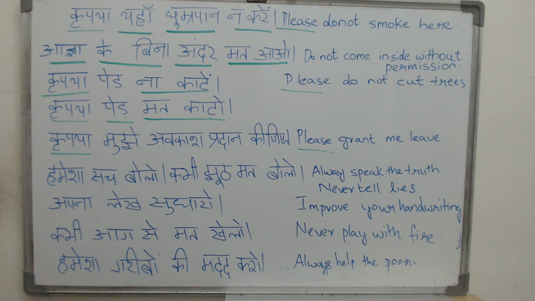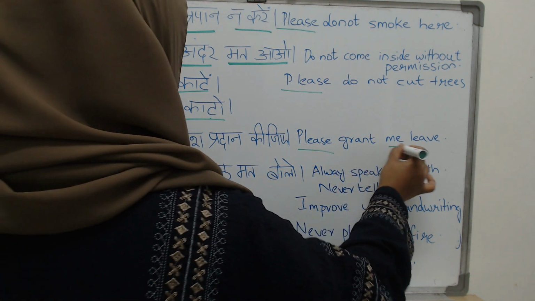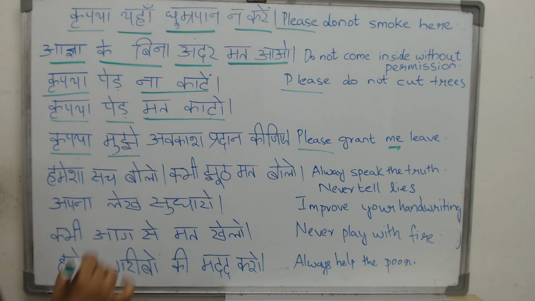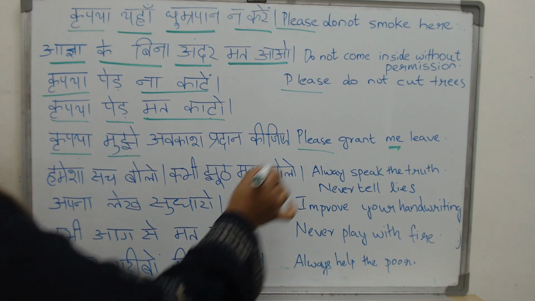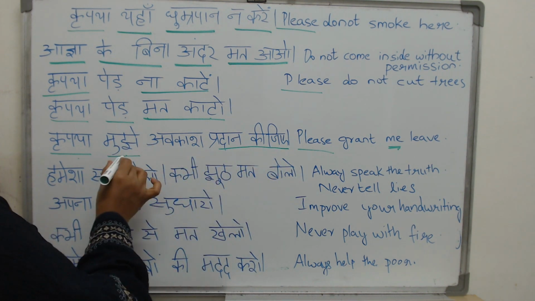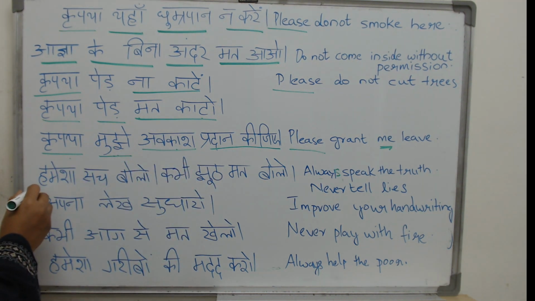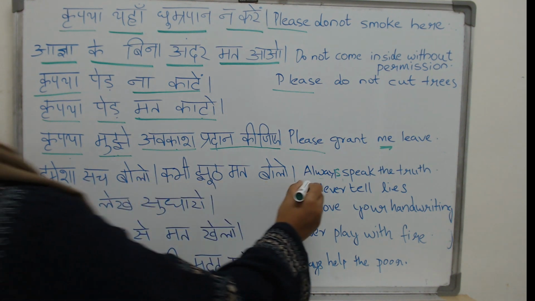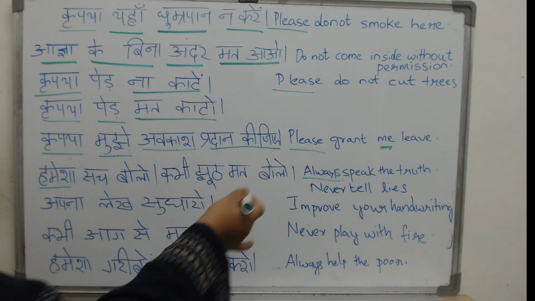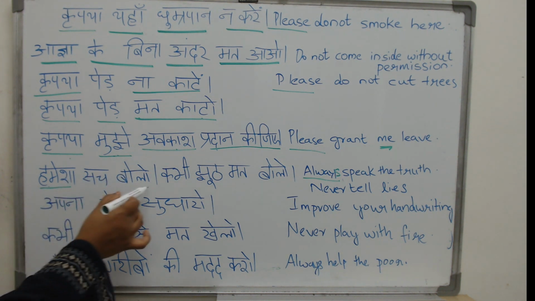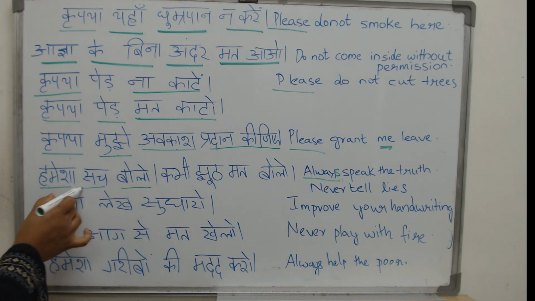कृपया मुझे अवकाश प्रदान कीजिए. Now this sentence is a bit different. Why? Because we have a me in the sentence. So that is मुझे. कृपया मुझे अवकाश प्रदान कीजिए. Please grant me leave. अवकाश is leave. Now whether it is हमेशा or कृपया, always or please, start the sentence with that. हमेशा सच बोलो. Always speak the truth.